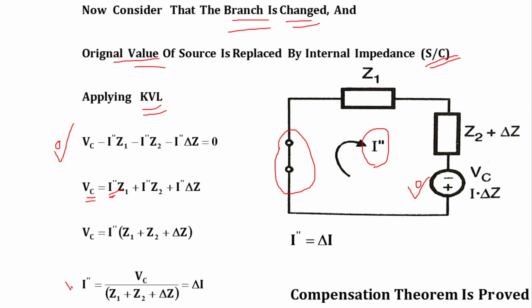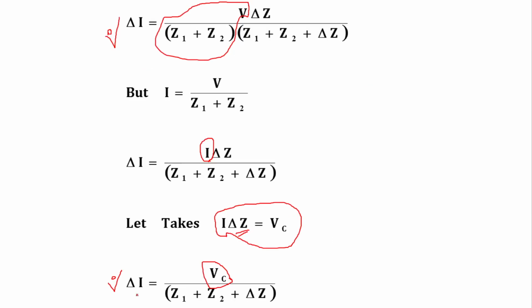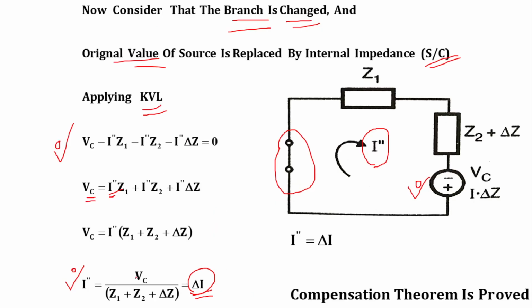Now I take I double dash common, so in the bracket there will be Z1 plus Z2 plus delta Z. So finally I double dash for this particular network is equal to Vc upon Z1 plus Z2 plus delta Z, and that is nothing but equal to our previous value of delta I. Delta I is equal to Vc upon Z1 plus Z2 plus delta Z, and I double dash is equal to Vc upon Z1 plus Z2 plus delta Z, which is equal to delta I. So we can say that I double dash is equal to delta I, and hence the compensation theorem is verified or proved. So this is the proof of the compensation theorem.